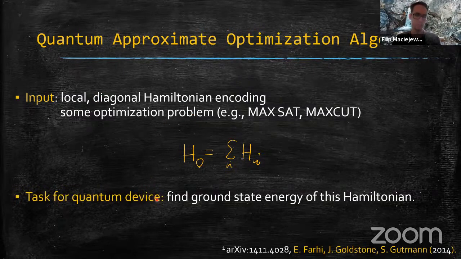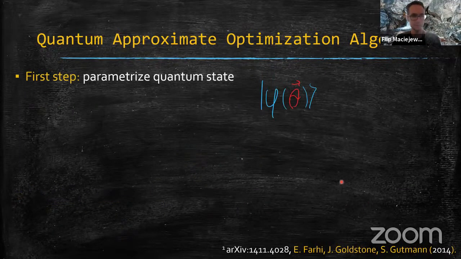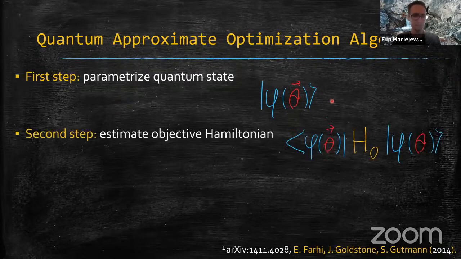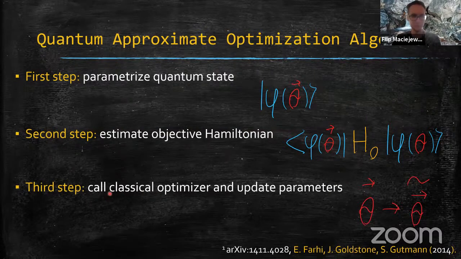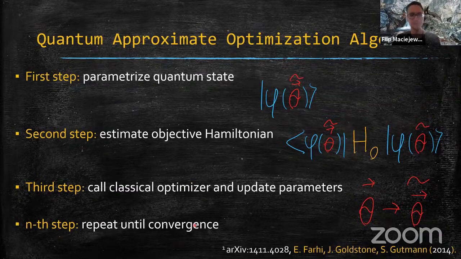And the task for the quantum device is to find the ground state energy of this Hamiltonian. How it goes: the first step is to parameterize your quantum state by some angle theta, a parameterization which should be easy to implement. The second step is to estimate the objective Hamiltonian on this state. Then you call the classical optimizer to update the parameter. You can think about this optimizer as, for example, gradient descent. Then you update those angles, repeat the steps, and basically just repeat until convergence.